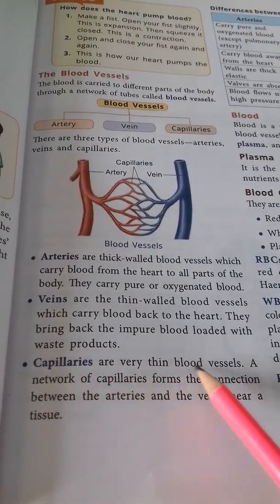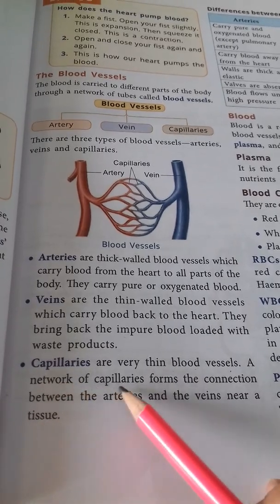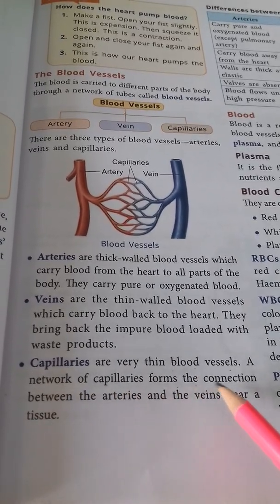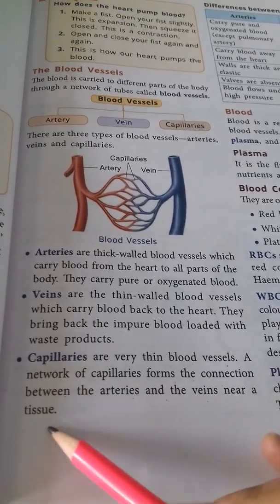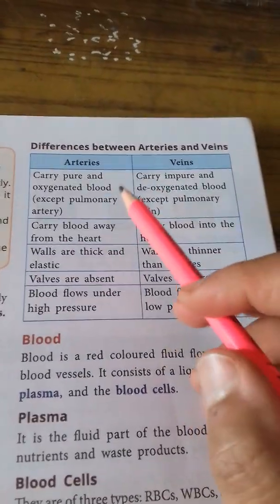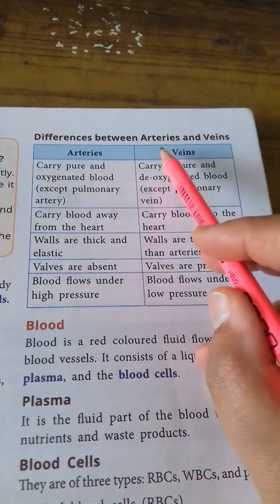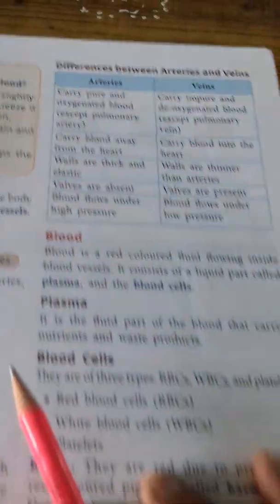Capillaries are very thin blood vessels. A network of capillaries forms the connection between the arteries and the veins near a tissue. Now this is the differences between arteries and veins.